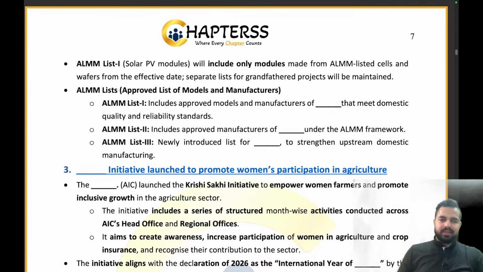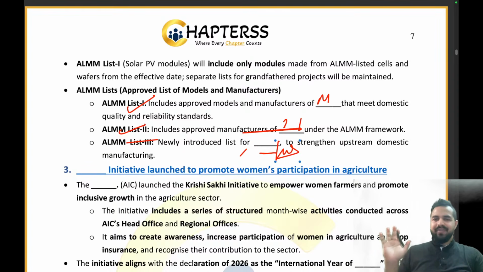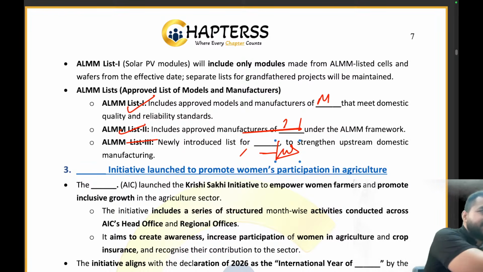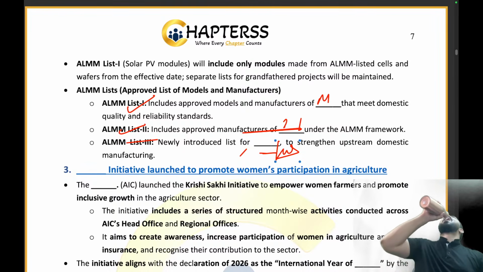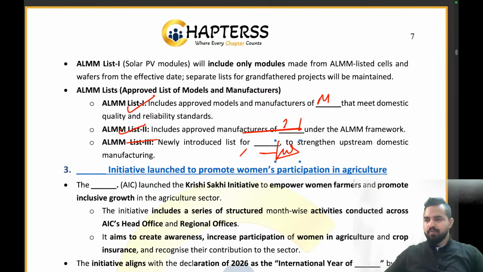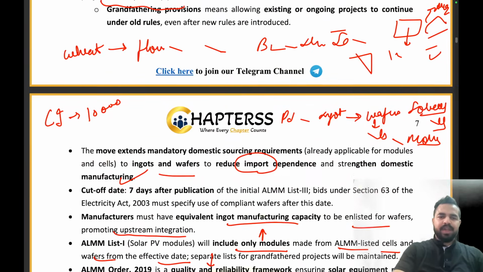Now the ALMM list, the list 1 is about the solar PV modules. List 2 is about the solar PV cells. ALMM list 3 is the newly introduced list for Dash. Now it is for ingots and wafers. Clear everyone? Everybody is able to understand it from examination point of view. Are you guys able to answer these questions? I hope that everybody is getting it. Okay, that's good. Now let's move on to the next article.